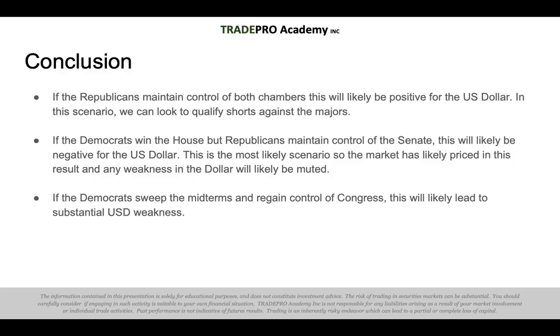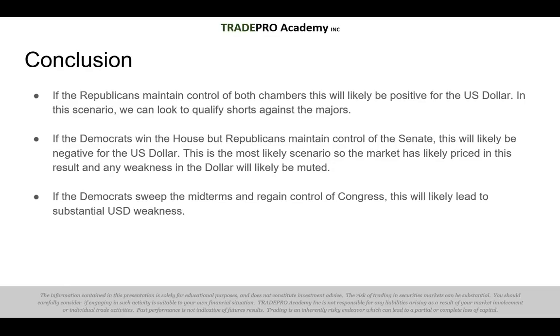If the Democrats win the House but Republicans maintain control of the Senate, this will likely be negative for the US dollar. This is the most likely scenario. The market's likely priced in the result, and any weakness in the dollar will likely be muted. The most volatile scenario would be if the Democrats sweep the midterms and regain control of Congress, as this will lead to substantial US weakness and can lead to a pullback back below the 92 level.